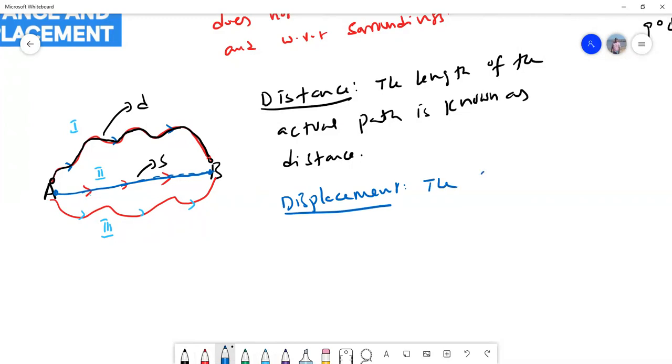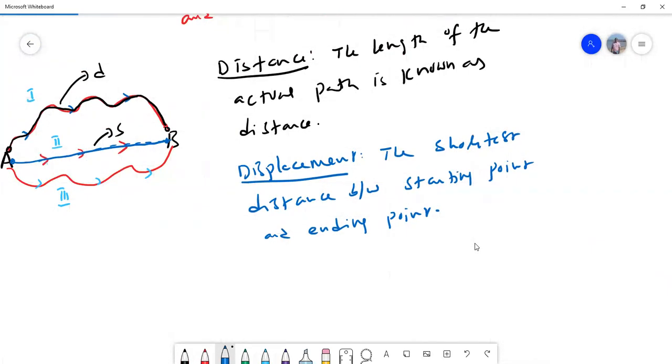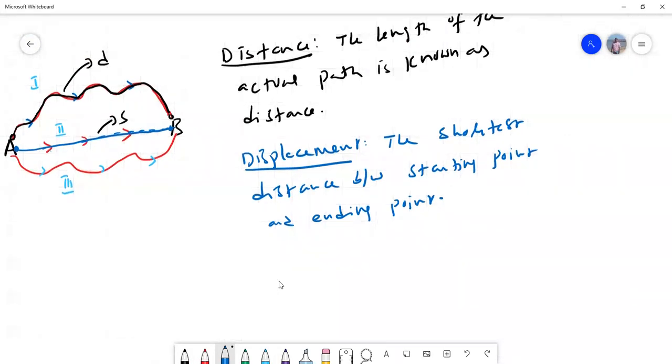So we say that the shortest distance between the starting point and the ending point is known as the displacement.